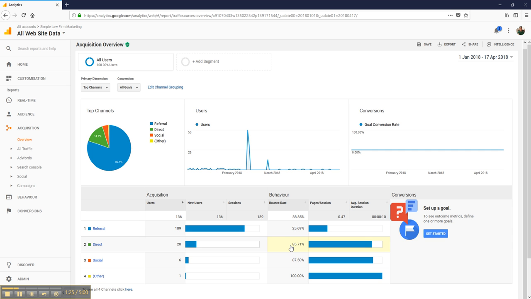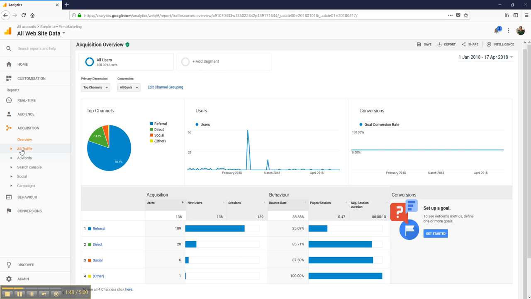That would be a good sign that the people you're getting from your advertising are more engaged with the website, and that would be an interesting insight to work with in your business. If you see a really high bounce rate, as I said earlier, it's a key thing that you've actually got to work on. You've got to take steps to rework your website to get people viewing more than one page.